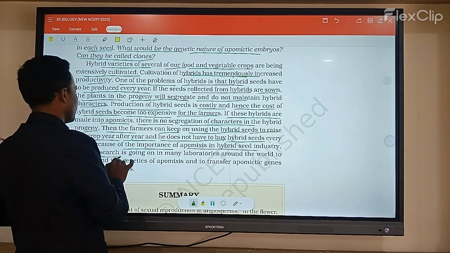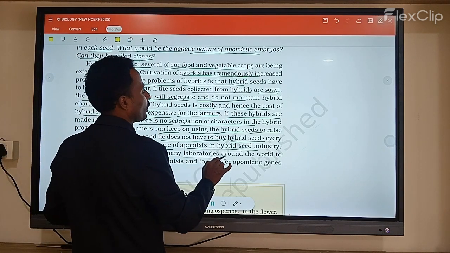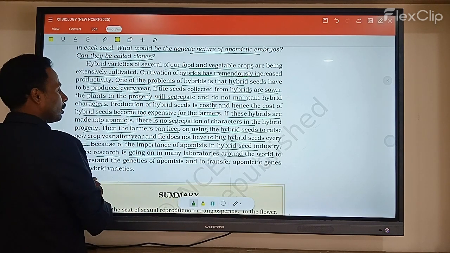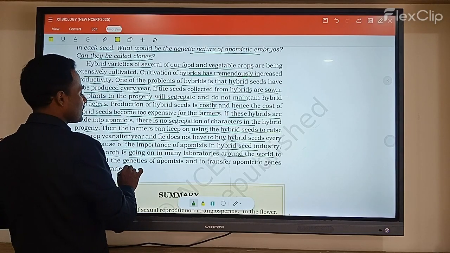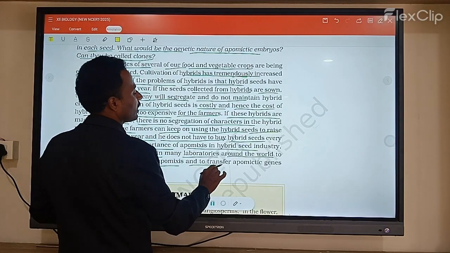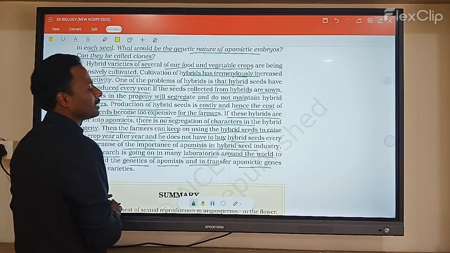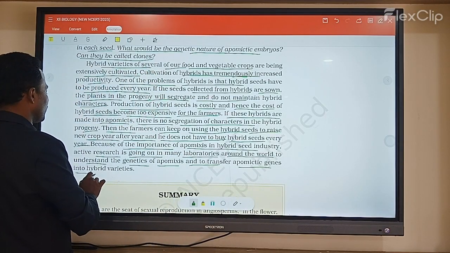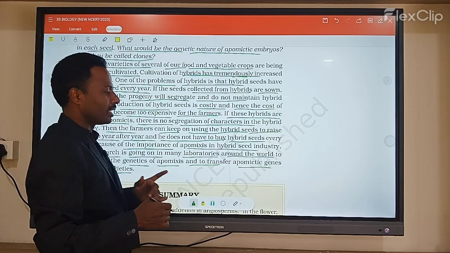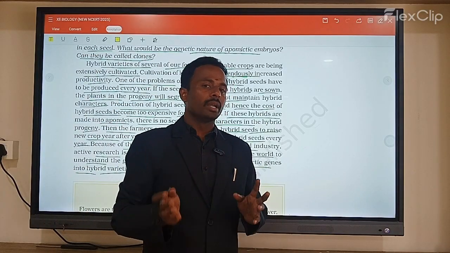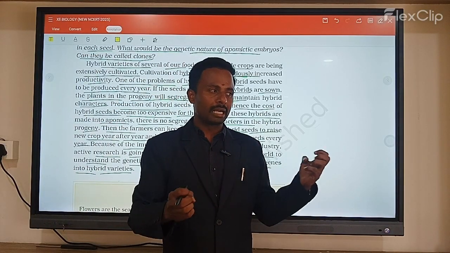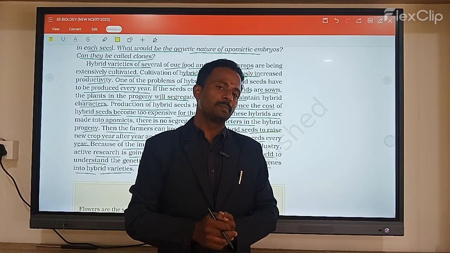Research is going on in many laboratories around the world to understand the genetics of apomixis and to transfer apomictic genes into hybrid varieties, that is, transferring genes from one species to another.